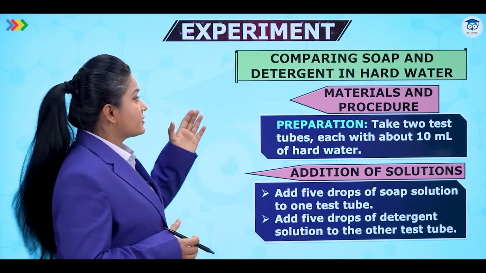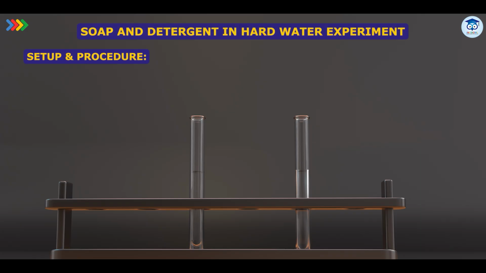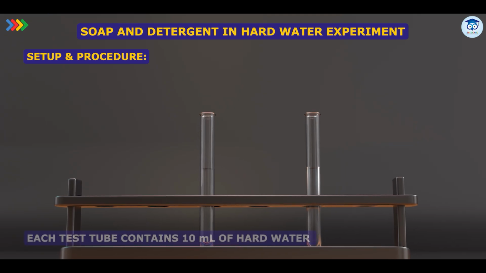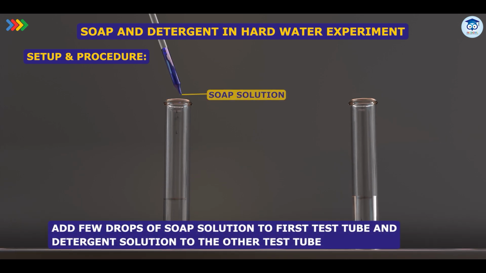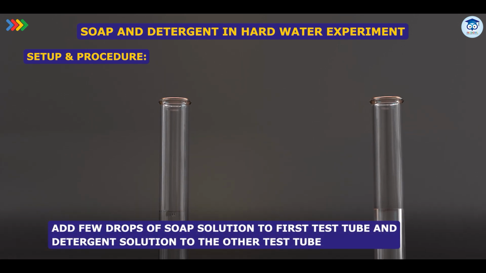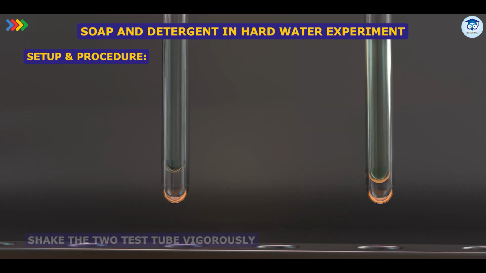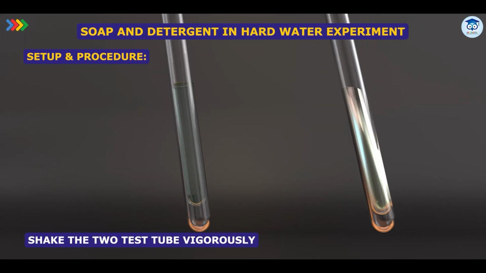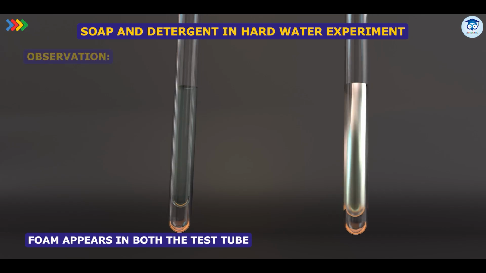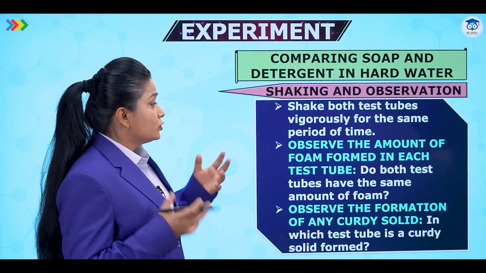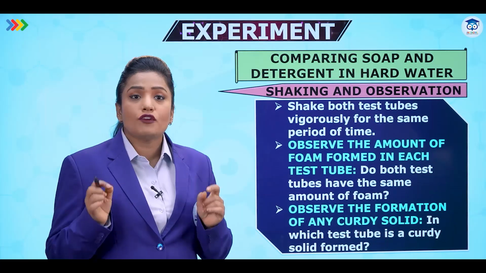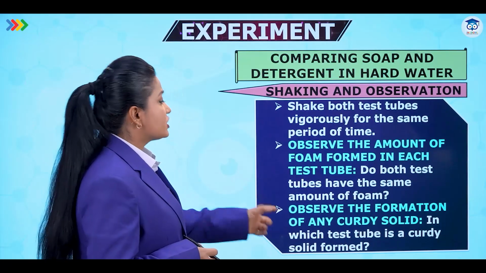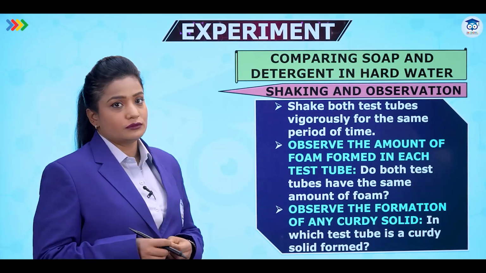Now let's try to understand this experiment where we will be seeing the nature of detergents with hard water. For this we will again take 2 test tubes, each with about 10 ml of hard water. And then we are going to add a few drops of soap solution to one test tube and a few drops of detergent solution to the other test tube. Of course, we are going to shake them vigorously for the same amount of time and then we will observe the amount of foam formed in each test tube. Do both the test tubes have the same amount of foam? And we will also be observing any formation of curdy white precipitate. In which test tube is the curdy white precipitate formed?